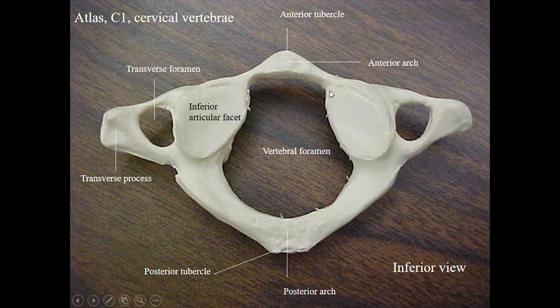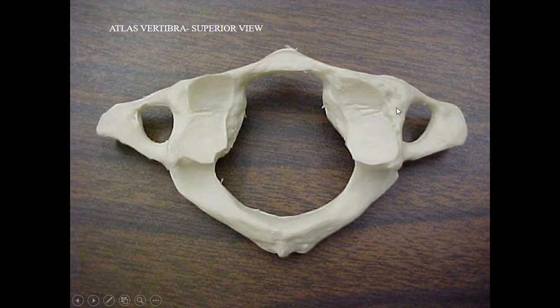Like the superior articulating facet superiorly. The superior articulating facet is concave because it lodges the condylar process of the occipital bone, so that it forms the atlanto-occipital joint, that is between the atlas and the occipital bone.